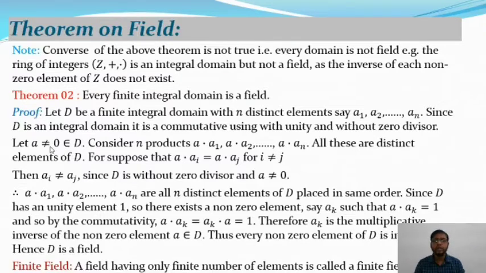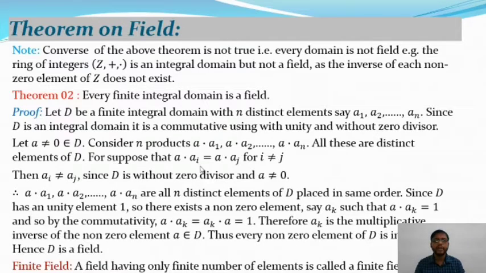Now let a not equal to 0 and a belongs to D. So consider n products. a1, a2, ..., an are the elements in the integral domain D, and a is any element, it belongs to D and it is not equal to 0. Then consider the products a·a1, a·a2 up to a·an. Okay, these are the elements after multiplying by a. So all these are distinct elements of D. So they are all distinct.